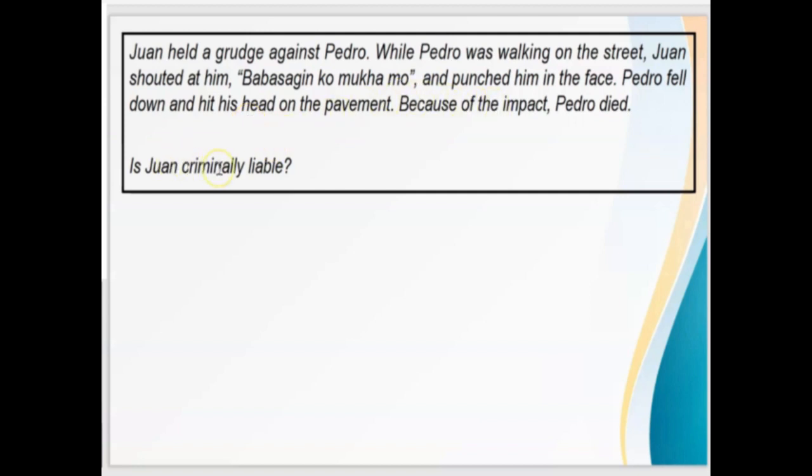Is Juan criminally liable? Now, let's look at the facts. Dito, sinabihan niya na babasagin ko mukha mo. So there is no intent to kill. Only na manakit lang. Pero nung sinuntok niya, nahulog, namatay si Pedro. So iba yung intention niya sa kinalabasan ng kanyang act. In other words, dito, walang intention to kill. Is Juan still criminally liable even though there is no intent to kill?